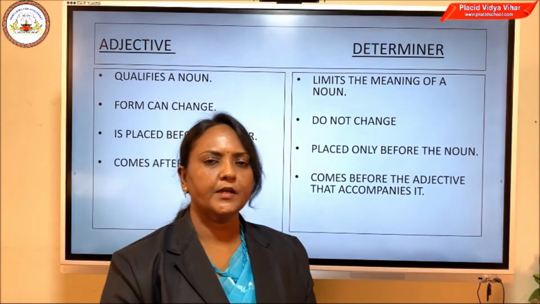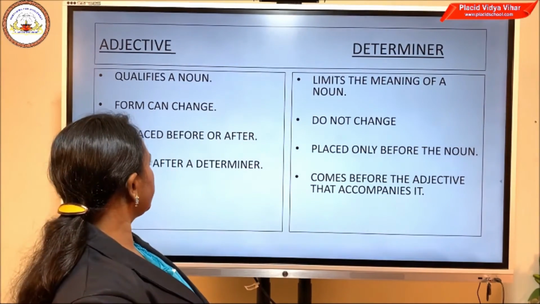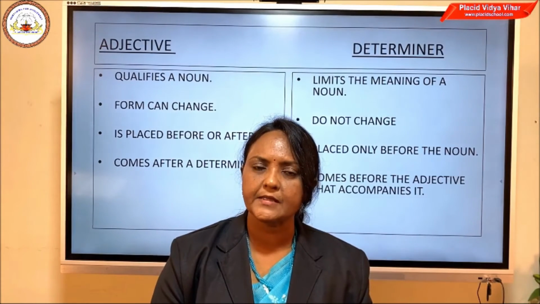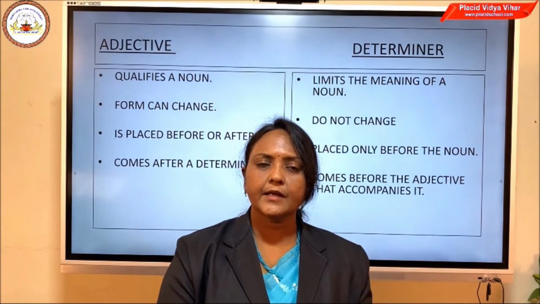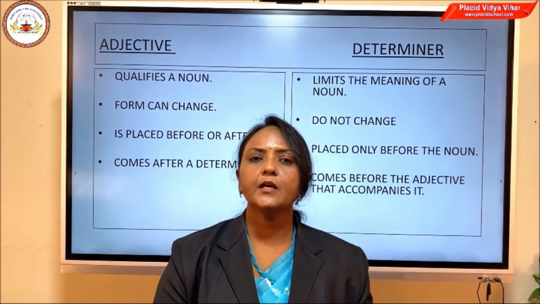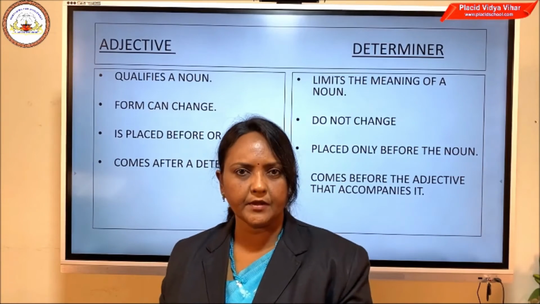Now, the third point. Adjective is placed before a noun, or it can also be placed after a noun. Let us quickly recollect the phrase we discussed just now. What was that? Heavy box. You can also say box is heavy, isn't it?